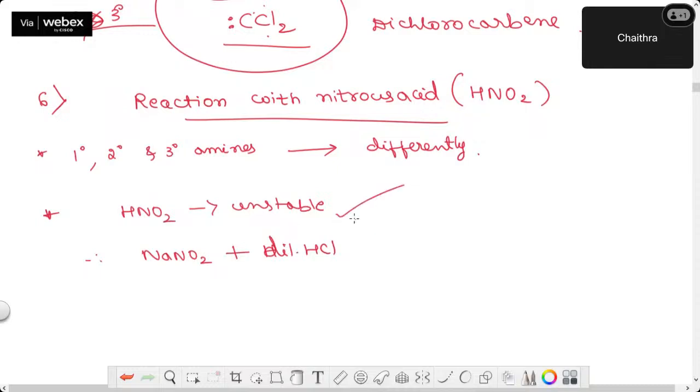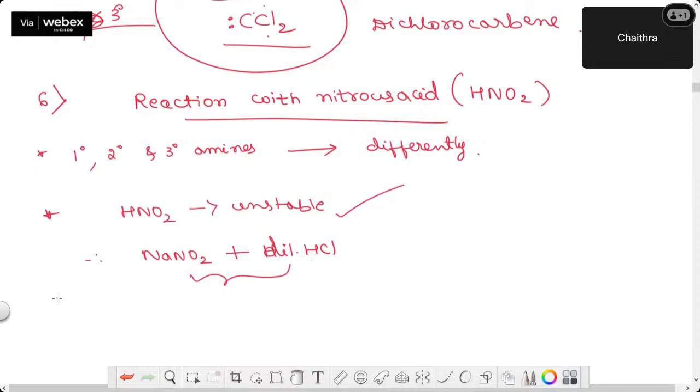It is not available since it is unstable. You have to do it in the reaction mixture itself. In situ preparation of HNO2 you have to do by taking NaNO2 and dilute HCl. Okay, when you add NaNO2 and HCl, what will form? HNO2, and NaCl will be the byproduct.